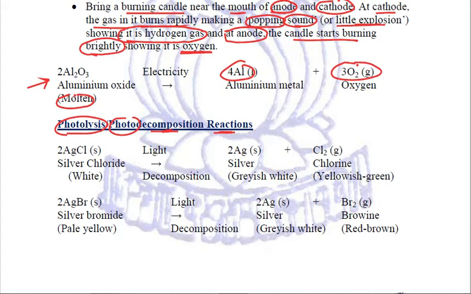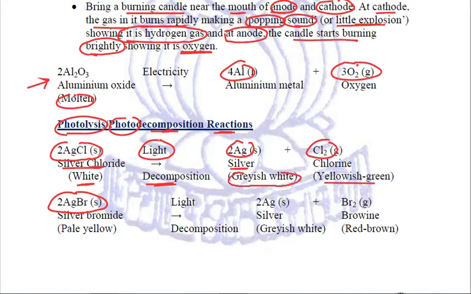Photo means light. So these are the decomposition reactions which are taking place in the presence of sunlight. Now in these, we need to remember these two reactions. Silver chloride, it is white in color. When it is exposed to sunlight, it decomposes into silver and chlorine. Chlorine is yellowish green and silver importantly is grayish white.